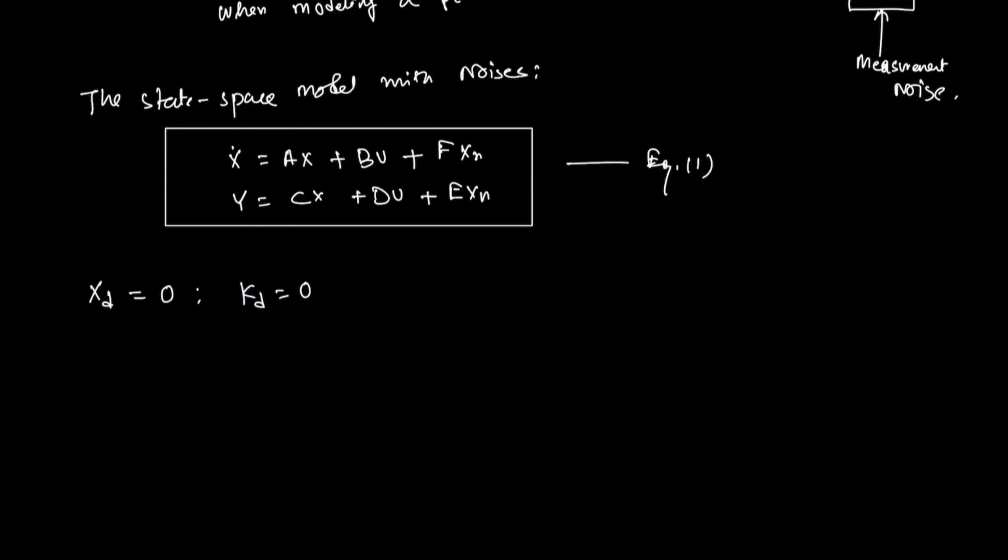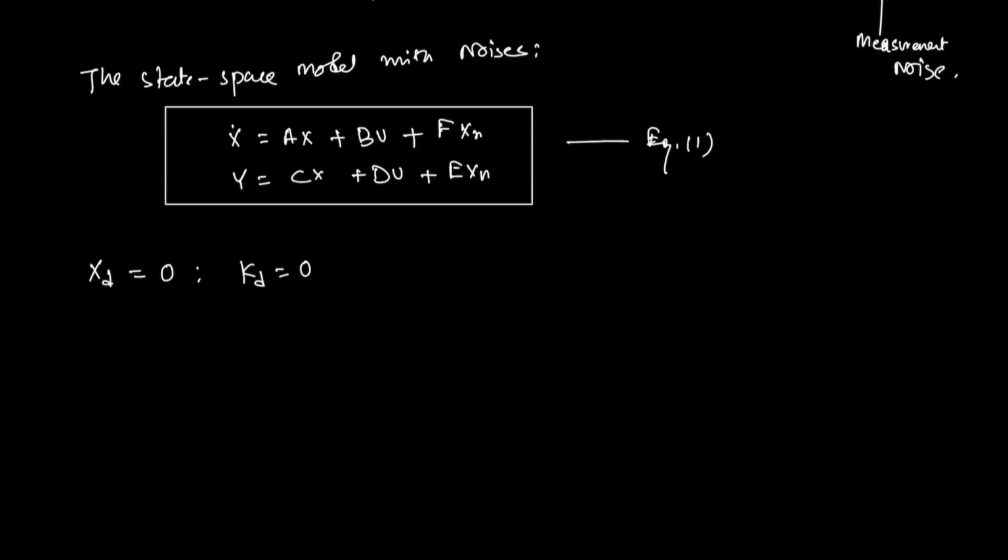Since the reference signal to be tracked is 0, correspondingly we can assume this term is 0. If you go back to our earlier lecture, we explained how the controller can be designed for this particular system and how these parameters come into the picture. In that controller algorithm, we are assuming this part to be 0.